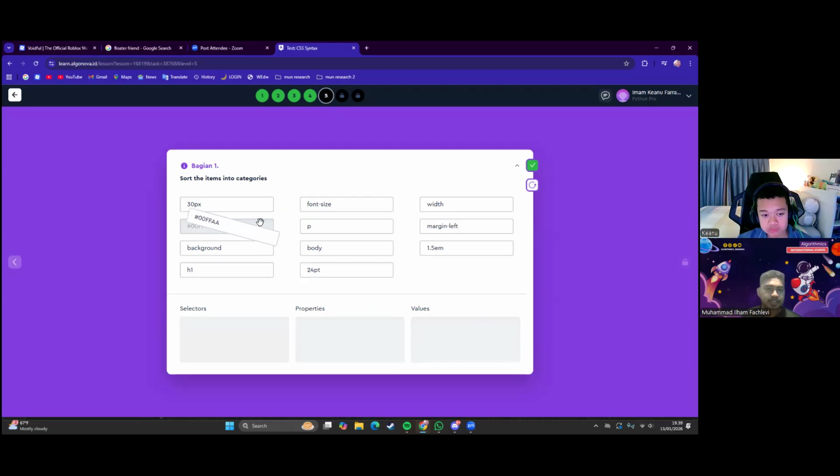Selectors, properties, and values. So what are the selectors? We have three selectors, properties we have four, and values we have four. So what are the values?